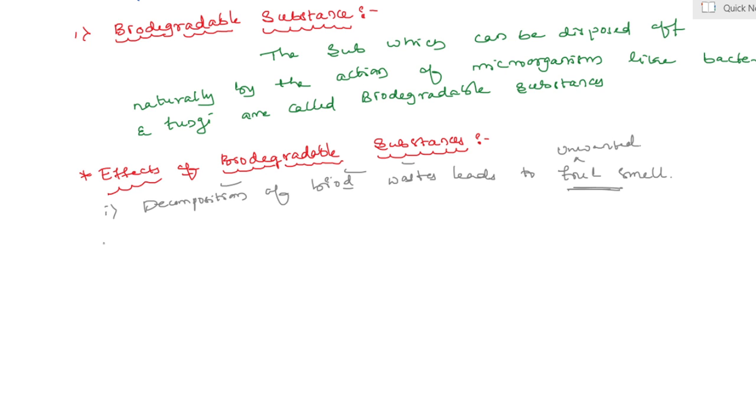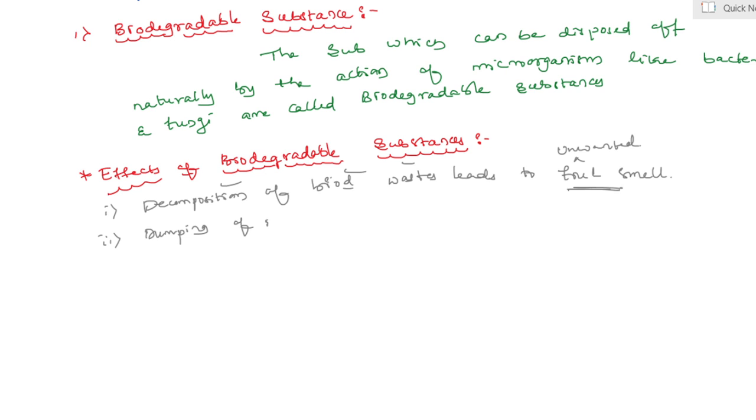The second effect is that dumping of industrial waste reduces the fertility of soil and leads to reduction in crop yield. Yes, my dear students, you dump different types of waste, whether solid, liquid or gas, on fertile soil. That fertile soil then shows a reduction in crop productivity as well as yield.